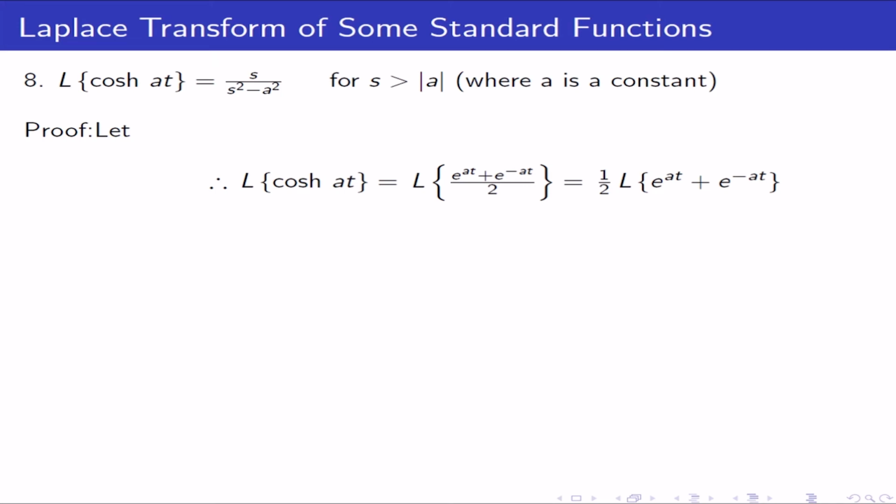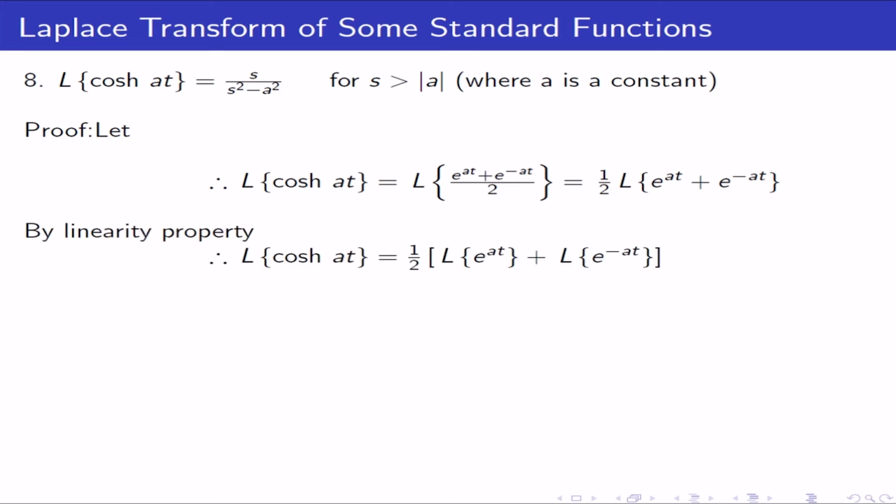By linearity property, therefore, Laplace transform of hyperbolic cos of at is equal to 1 by 2 in the bracket Laplace transform of e to the power at plus Laplace transform of e to the power minus at, and that is 1 by 2 in the bracket 1 upon s minus a.